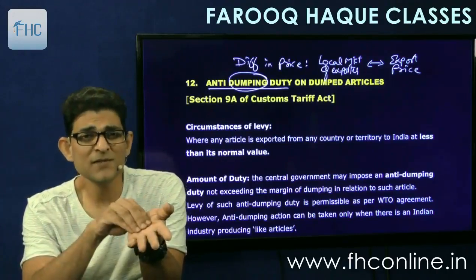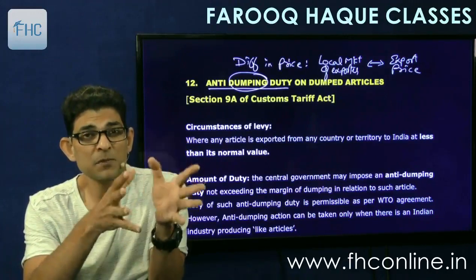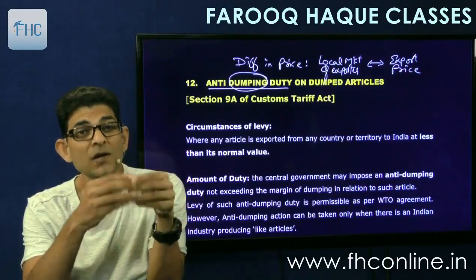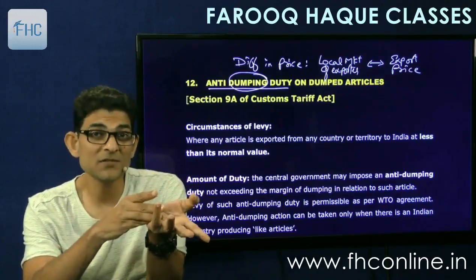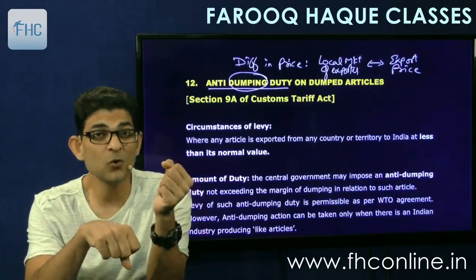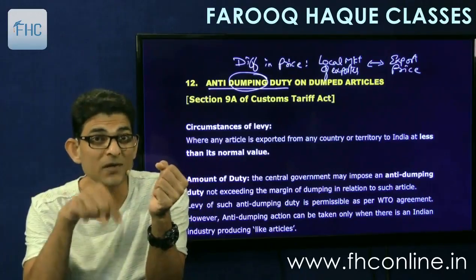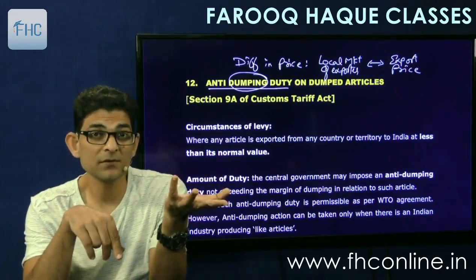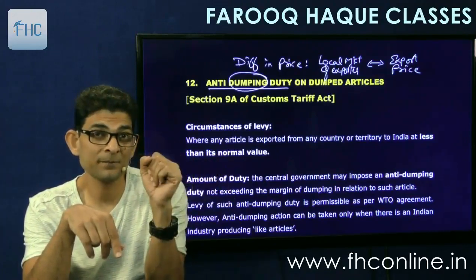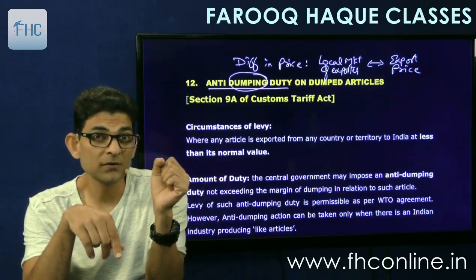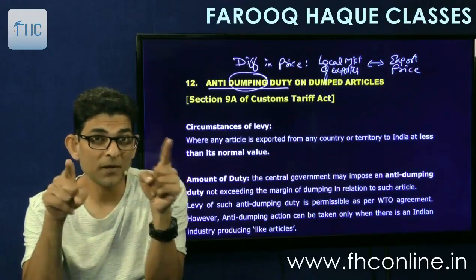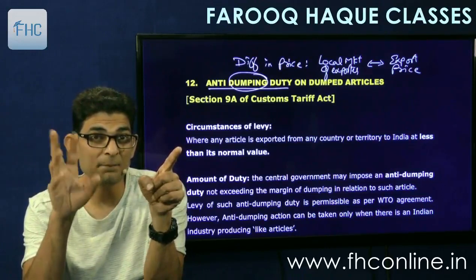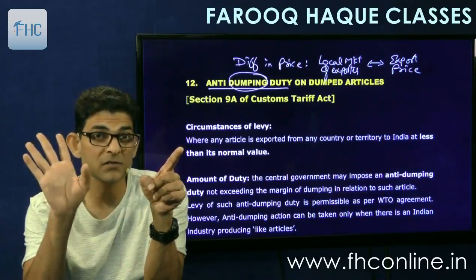But the problem is the Indian goods, because people who are manufacturing comparable goods in India have to recover the fixed expenses as well as variable expense. So they will not be able to compete with your price of $21 because they have to recover both the fixed and variable in India. So their costing will be more. So the goods will not become competitive. Hence the government will impose anti-dumping duty on imported articles.